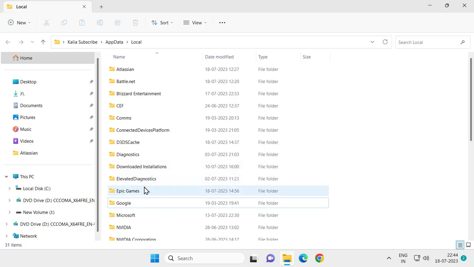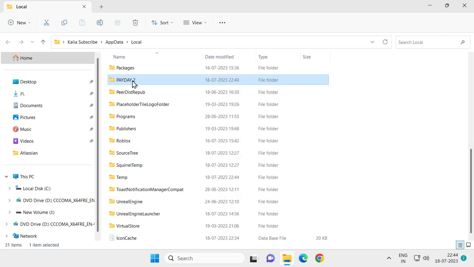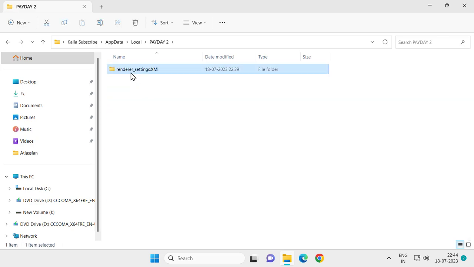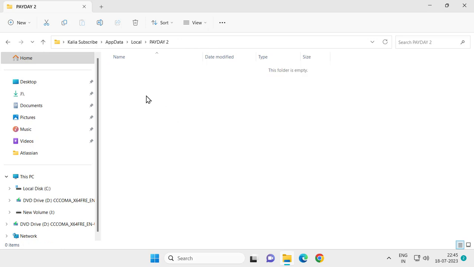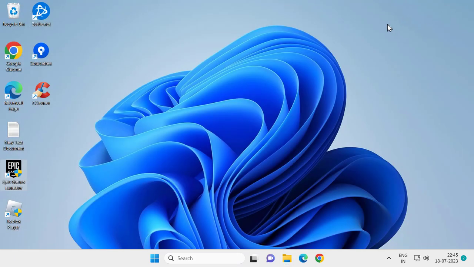And do the same thing to remove the Payday 2 cache. For that, search for Payday 2, double click on it, and you want to delete the renderer settings file. Right click on it and select delete. This file will be automatically recreated when the game is launched. After doing this, close out of here.